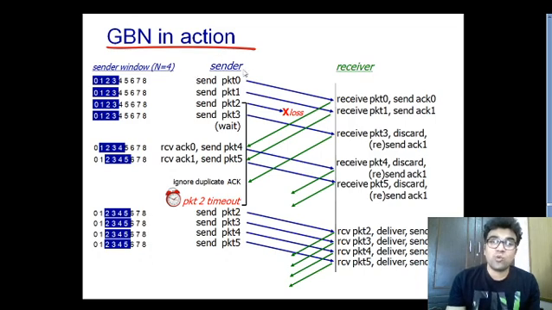Because the sender knows about the quality of the receiver, the receiving side will never receive out of order data. And if the sending side receives the acknowledgement of packet number 2 without receiving the acknowledgement of packet number 0 and 1, the sending side will not be bothered about packet number 0 and packet number 1. It will be satisfied with this cumulative acknowledgement of packet number 2, and this window will slide towards its right,